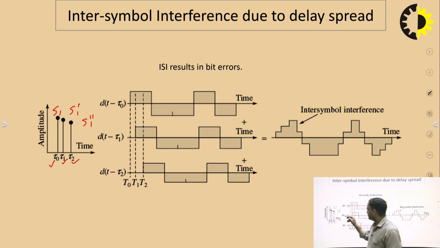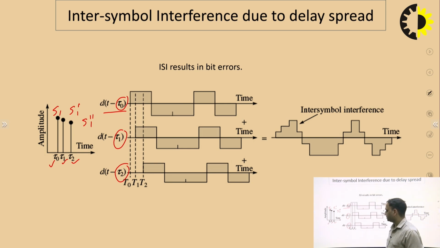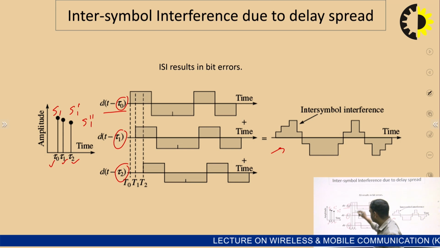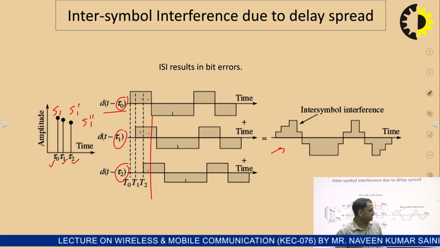So it is represented here, this is d(t minus tau naught). This is the signal which we are receiving at the tau naught delay. This is representing the signal with the tau 1 delay, and this is representing the same copy of the signal at the tau 2 delay. So when we combine all these at the receiver side, the resultant signal will be like this one. When we combine this one with this, and this one with this, and this one with this, the signal strength will be different.